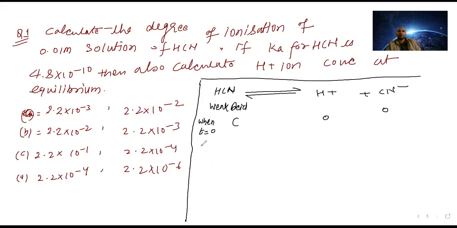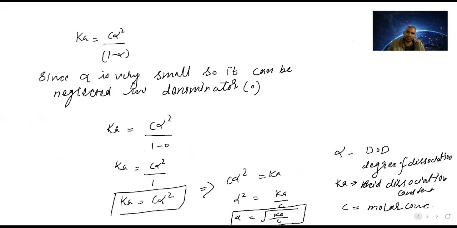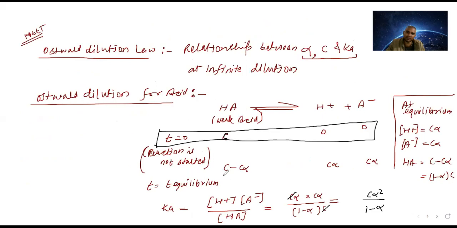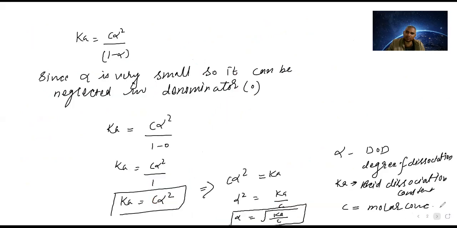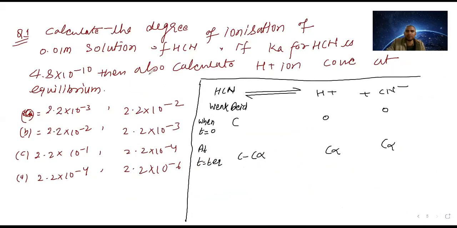Now at t equal to equilibrium, it will be C minus C alpha, and C alpha, C alpha. You can check the similar derivation we have done on the previous page also: C minus C alpha, C alpha, C alpha. Yes or no? Okay, so now we have got this much.